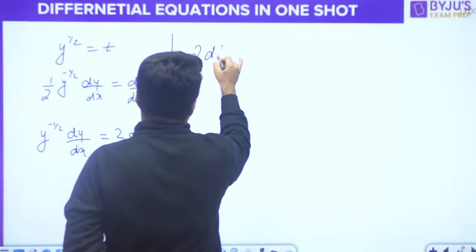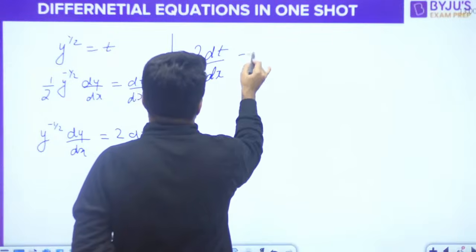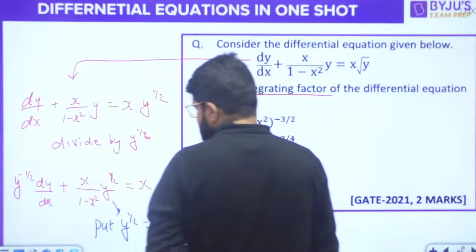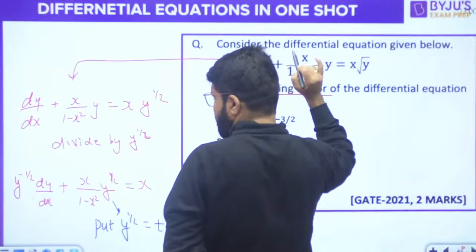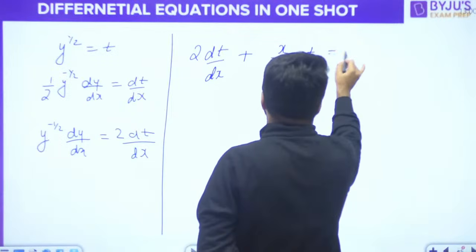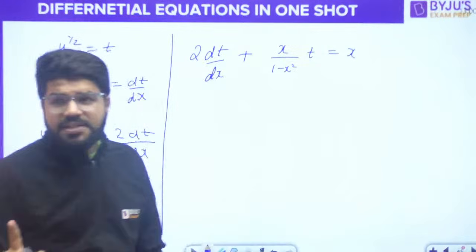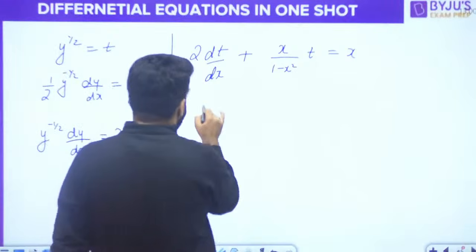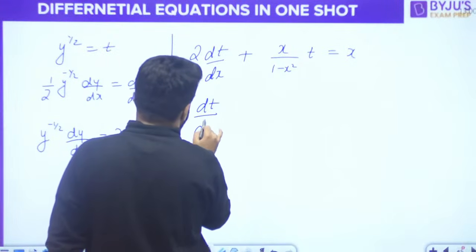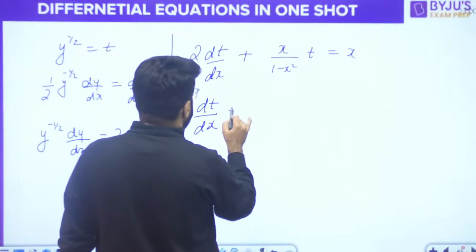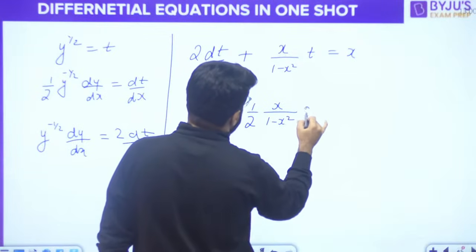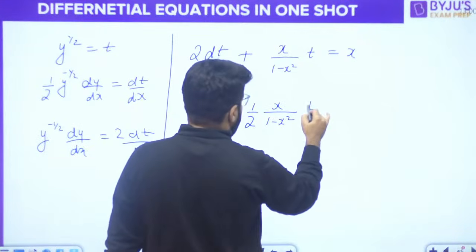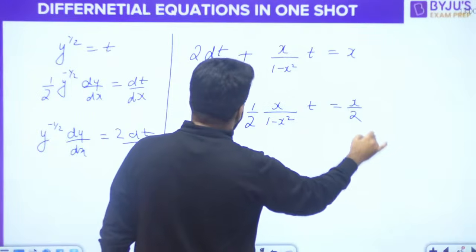So we have the differential equation 2 dt by dx plus x upon 1 minus x square into t is equal to x. Now, only one last step: divide by 2. dt by dx plus 1 by 2 x upon 1 minus x square t is equal to x by 2.